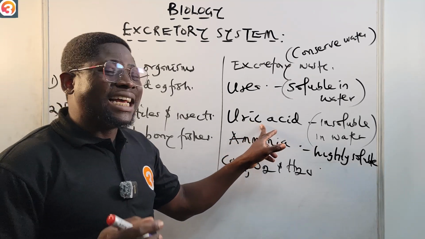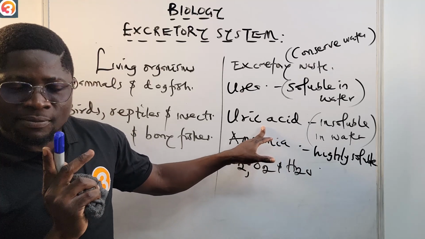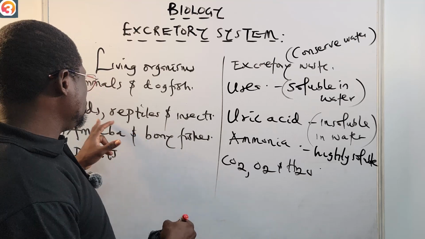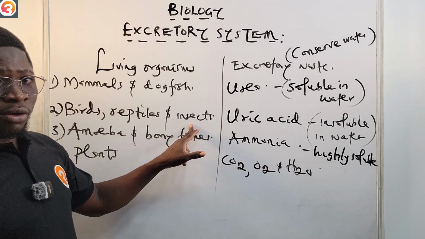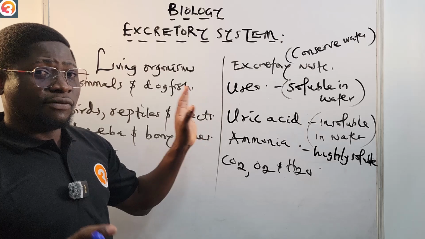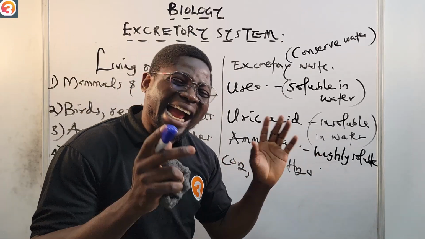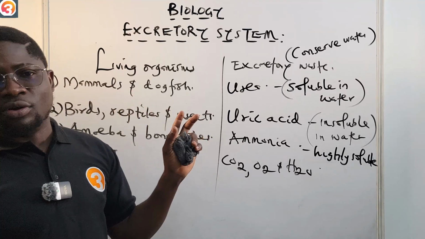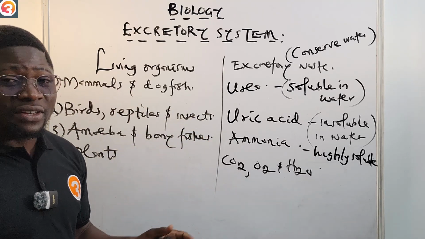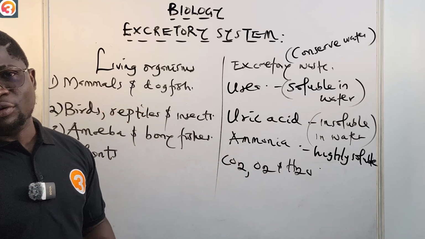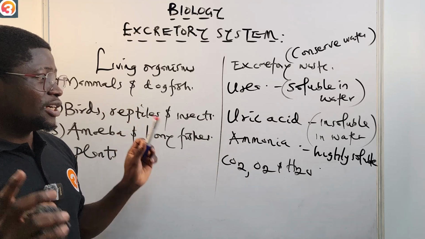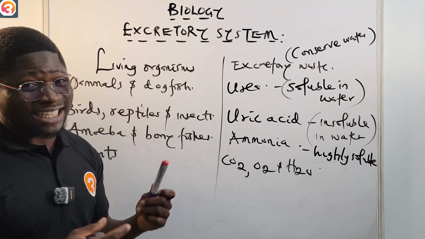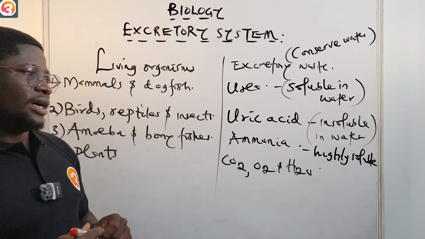So uric acid is excreted by organisms that need to conserve water, like your birds, your reptiles, and your insects. Please take note of that. Urea is soluble in water, but ammonia is highly soluble in water, and of course, it is mainly excreted by aquatic organisms. That's why amoeba and bony fishes are examples of organisms that excrete ammonia. Are we together? Have it at the back of your mind. You see it in your exams and in your past questions. It is expedient that you take them to heart.